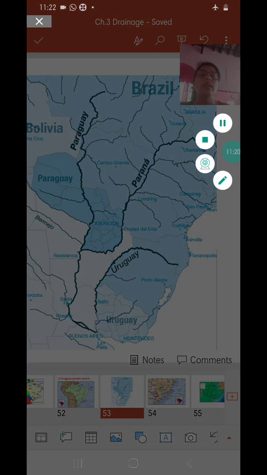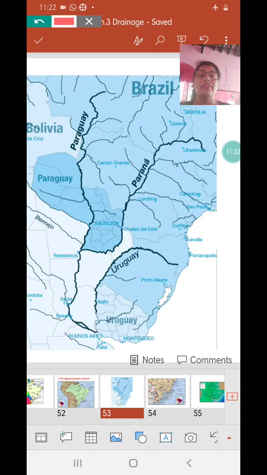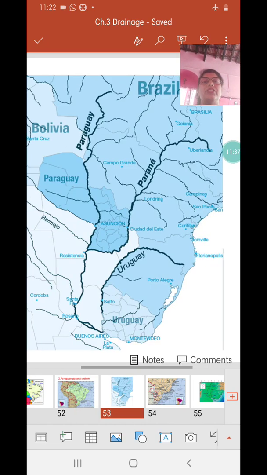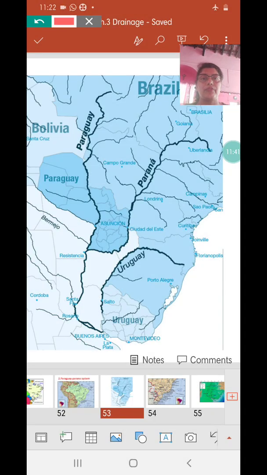Okay, now Uruguay River, this one here, is originating, if you remember, on the southern slopes of the Brazilian highlands, formed by great escarpments here. Okay, and so the Uruguay River is originating from these great escarpments. You remember we had studied the great escarpments spread from Sao Paulo to Porto Alegre. Right, Porto Alegre is here, Sao Paulo is on the top somewhere, and these are the great escarpments.